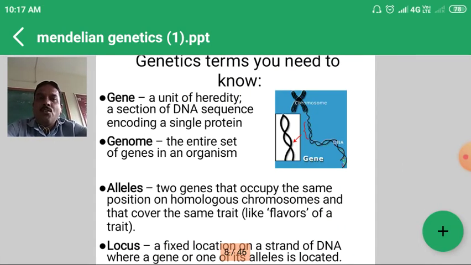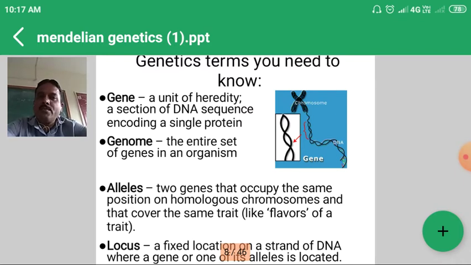Then some of the terminology which is important in genetics. Every student should know this terminology properly. With the help of that terminology, we have to understand different concepts in genetics, and also in the practical exam, the different problems which are given are based on these different terminologies.